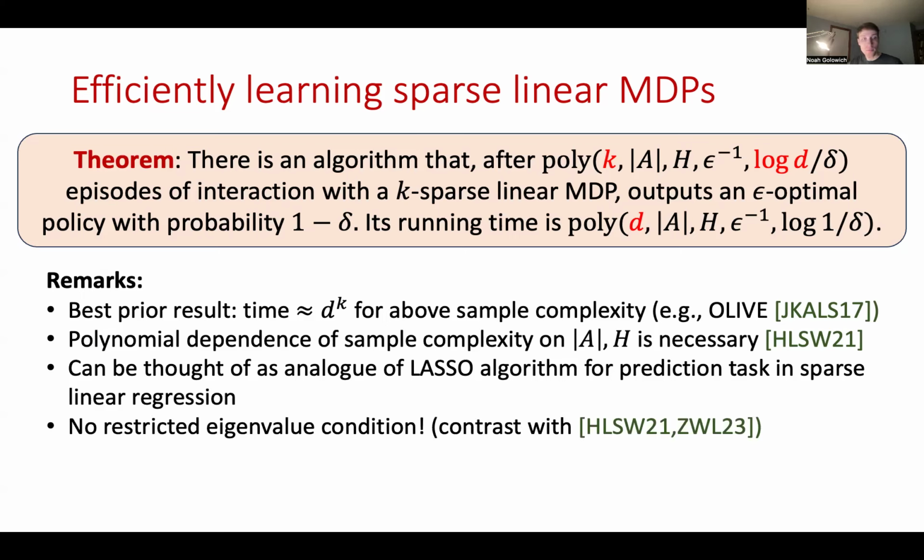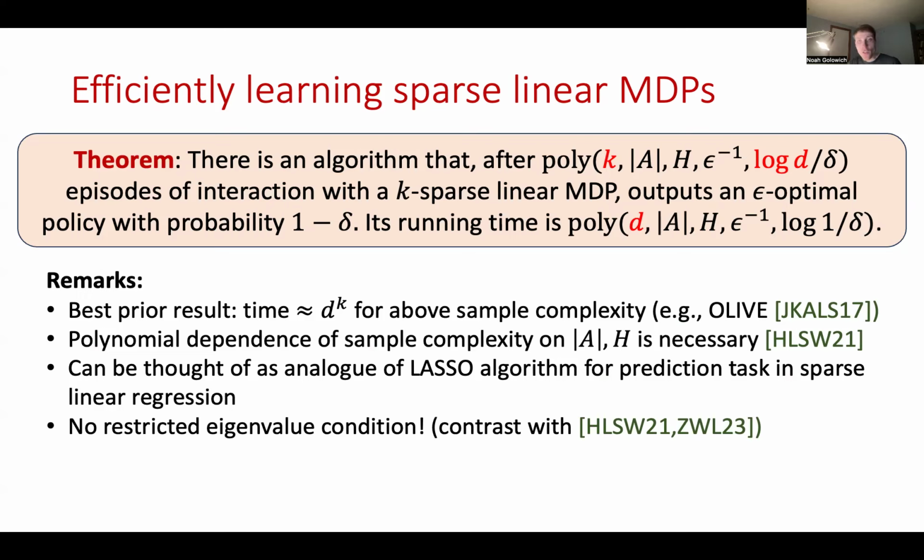But one difference between our result and a lot of results in sparse linear regression that use the lasso algorithm is that our result does not require any restricted eigenvalue condition or well-conditionedness assumption on the covariates, namely the feature vectors. And this is in contrast with some of the prior work on reinforcement learning, which did make such assumptions. However, those assumptions had to hold with respect to any policy, and therefore were extremely strong in the context of reinforcement learning.